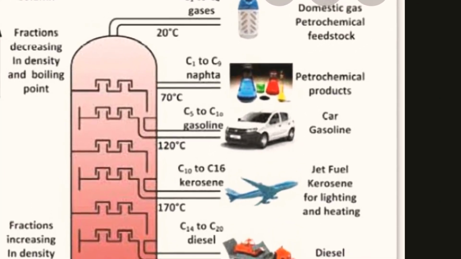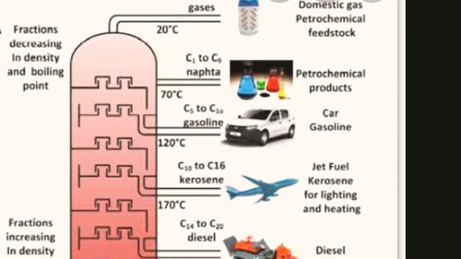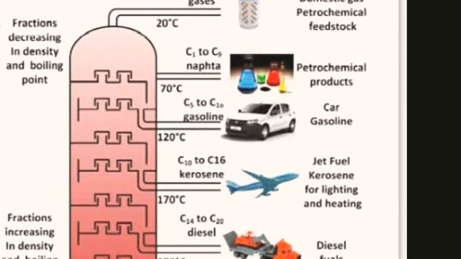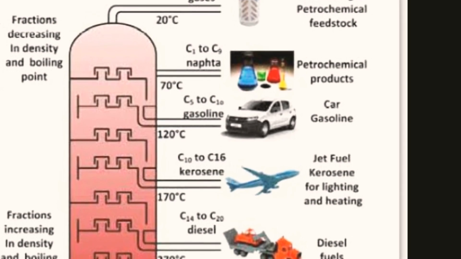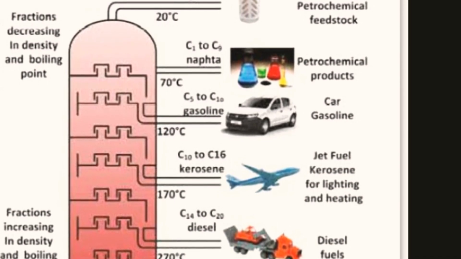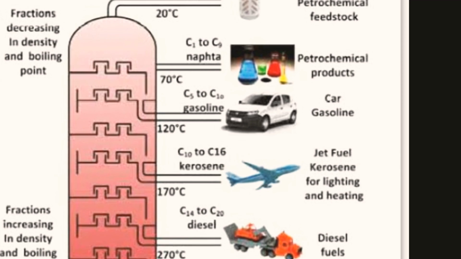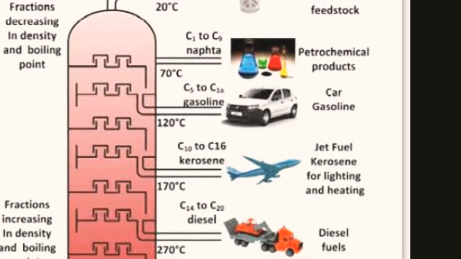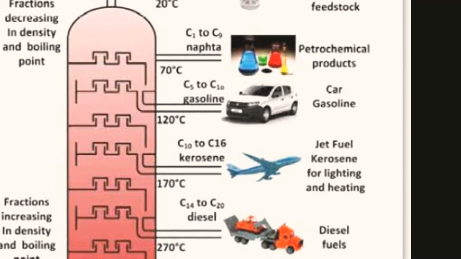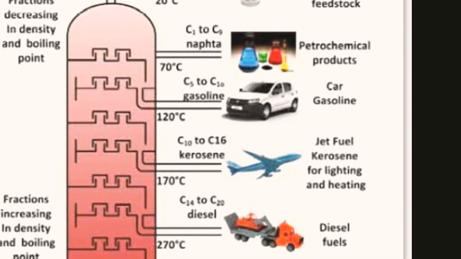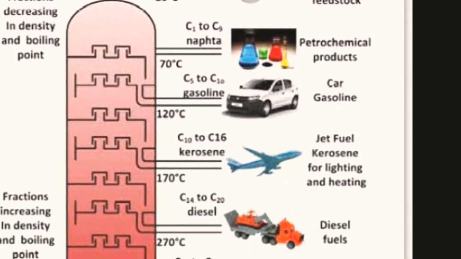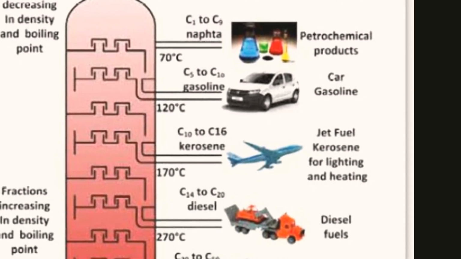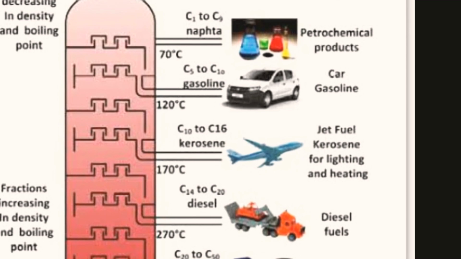As you can see on the screen, this is the fractionating column, or the fractional distillation column, by which we have separated the different fractions of petroleum, which were in the form of petroleum gas, petrol, kerosene, diesel, lubricating oil, paraffin wax, bitumen. Now you see, in the beginning we have the petroleum gas on the top. This petroleum gas, which is in the vapor form, is liberated out from the outlet on the top of the fractional distillation column.